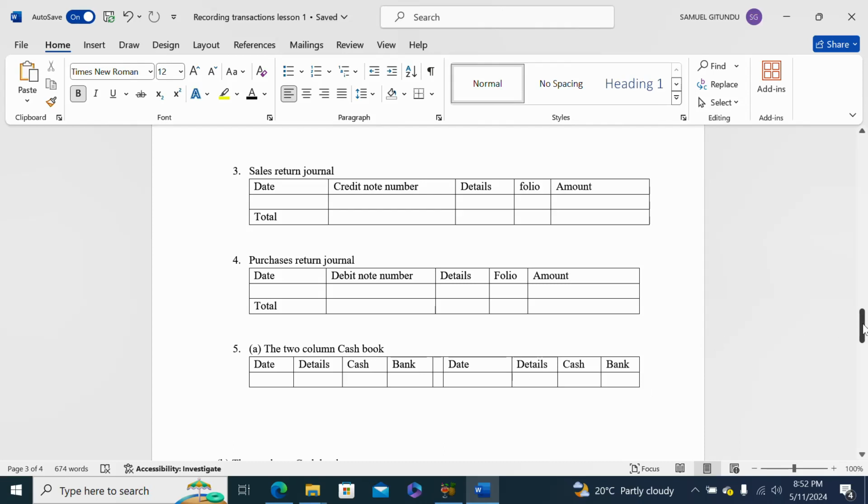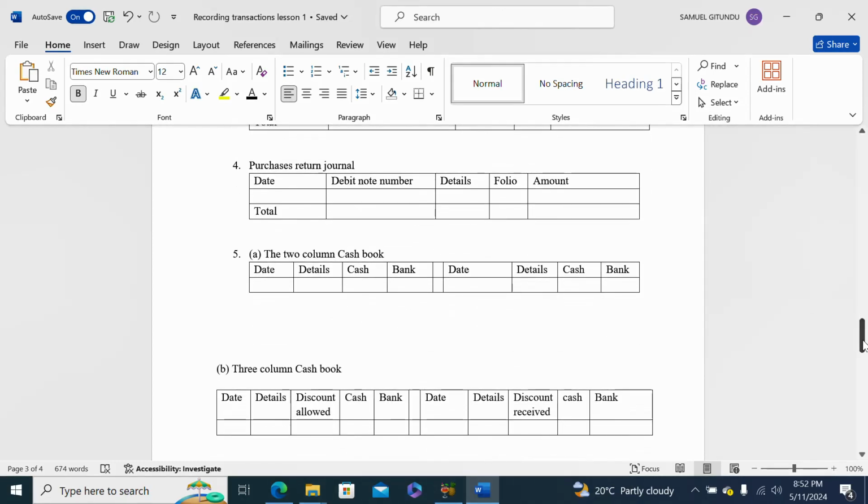Then we go to the format of a three column cash book. A three column cash book looks like the two column cash book, except that the three column cash book has discount.